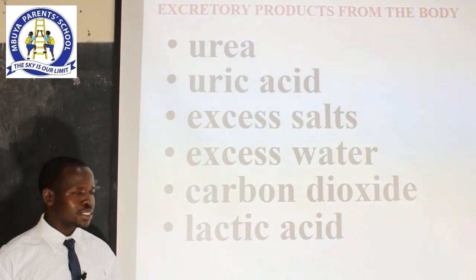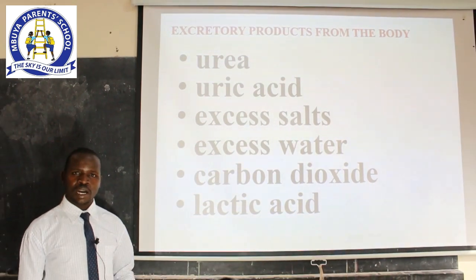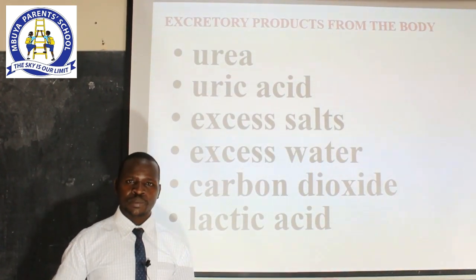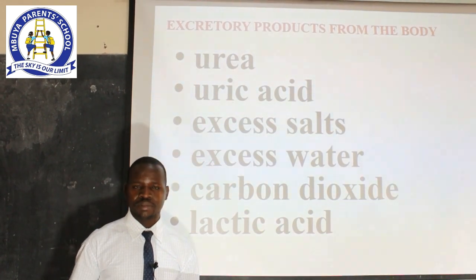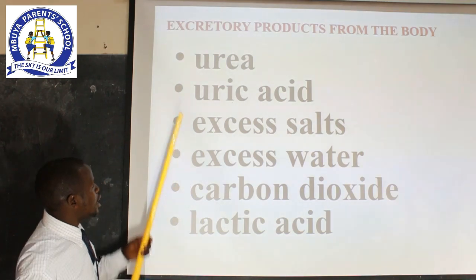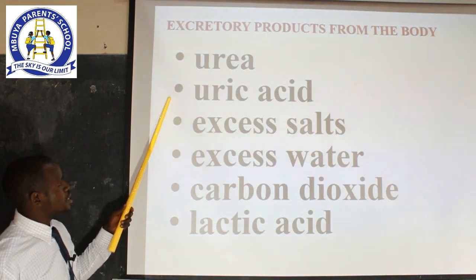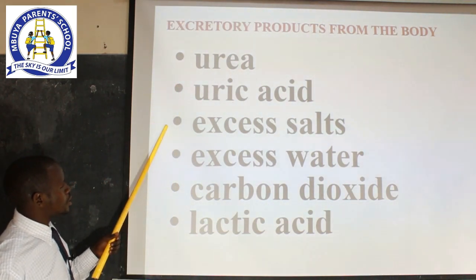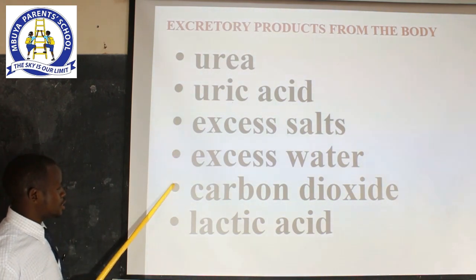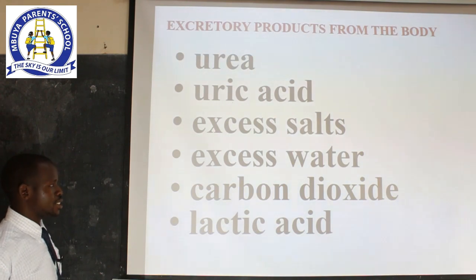So in other words, the excretory products are called so because they are produced as a result of a body process known as metabolism. So in our list, we have urea, uric acid, excess salts, excess water, carbon dioxide, and lactic acid.